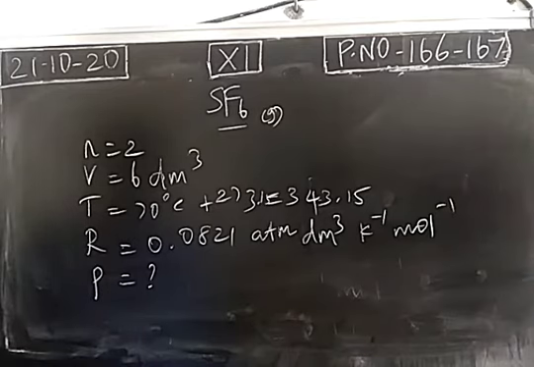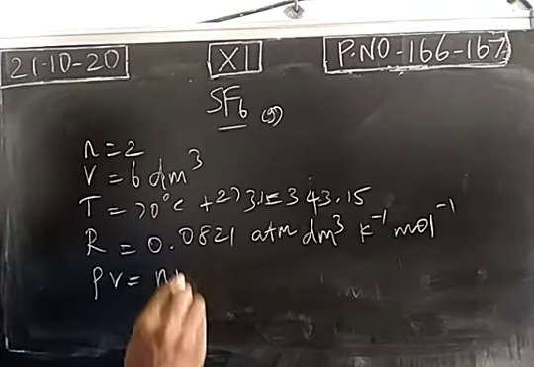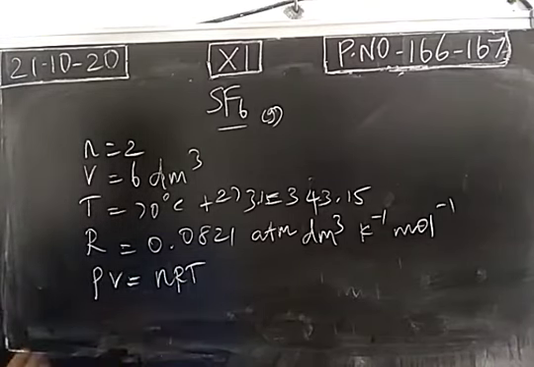So to calculate the pressure, we know the ideal gas equation PV is equal to nRT. We have to calculate pressure.